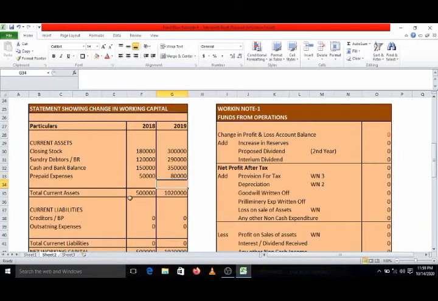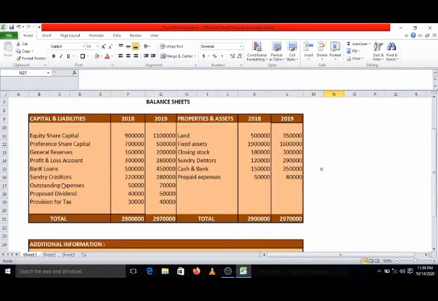So here we have got the total current assets of 2018 as rupees 5 lakhs, and 2019 as rupees 10 lakhs 20,000. Now we have to move to the current liabilities. Again go back to the example. On the liability side, there are actually 4 items which can come under the heading current liabilities and provisions: sundry creditors, outstanding expenses, proposed dividend and provision for tax.